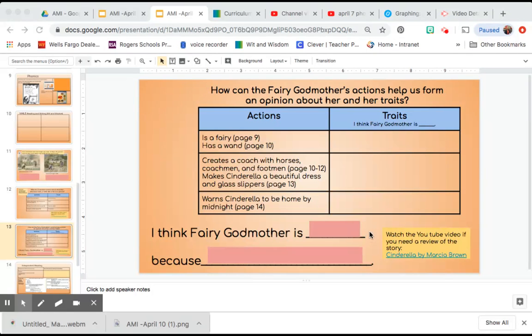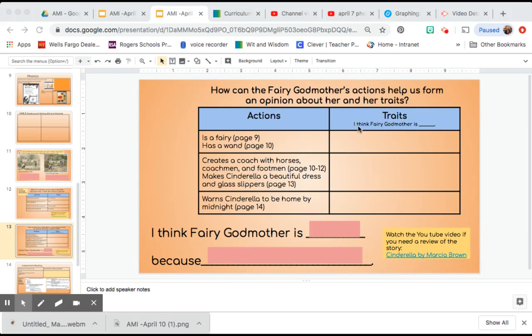We just looked at how the actions of Cinderella helped us to determine her traits, or what we think she is like as a person. In our last lesson, we looked at the character of the stepsisters and how their actions helped us form an opinion about them, or what we thought about the stepsisters. Today, we're going to form an opinion using evidence from the text in order to help us decide, what do we think about fairy godmother?